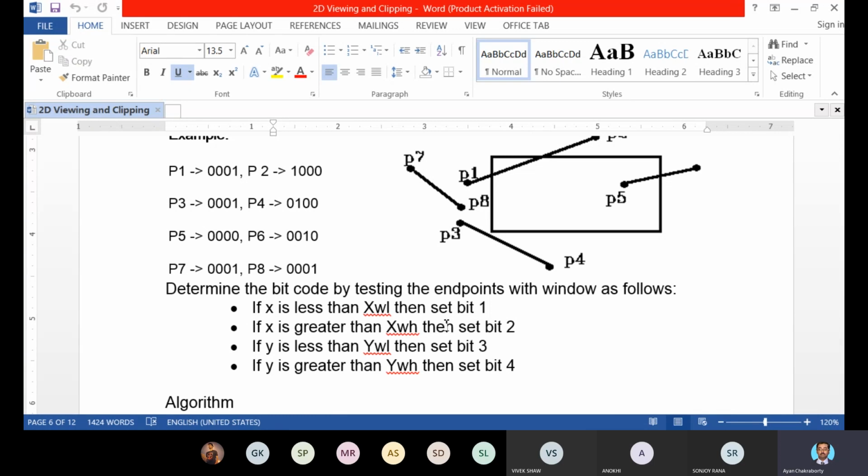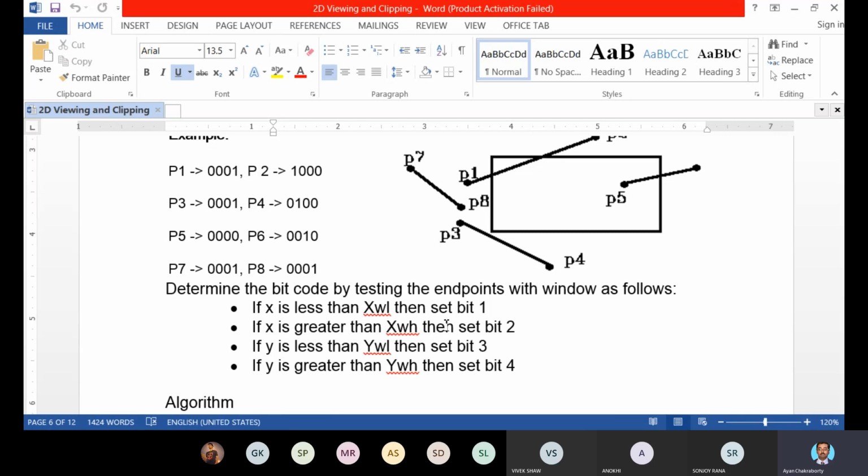One is whether the endpoints are outside the clipping area or inside the clipping area. The first check is whether both endpoints of a particular line are either outside or inside the clipping area. That is the first checkpoint.